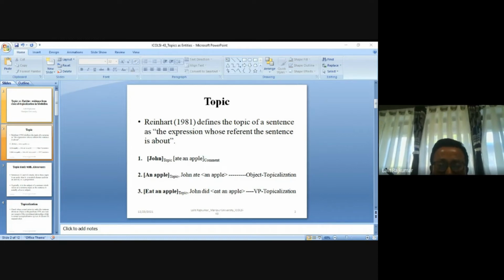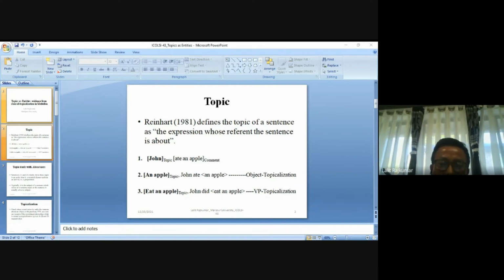We have repeated sentence number 3 again: "Eat an apple, John did," for VP topicalization. We should now focus on the elements which are going to be quite crucial. In sentence number 3, the verb is in the bare form, lacking finiteness morphology. So this shows that English NPs and VPs can be topicalized as lack of finiteness marking is the common element between them.